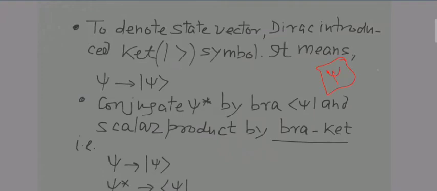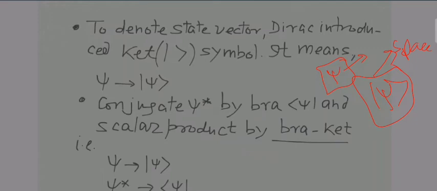So when I take its ket, I simply mean to say that it is a space, a space of all such state vectors. For example, there will be various values of psi. All the possible values of psi will be taken, and it will be a space of that. Such a space is denoted by the ket symbol.